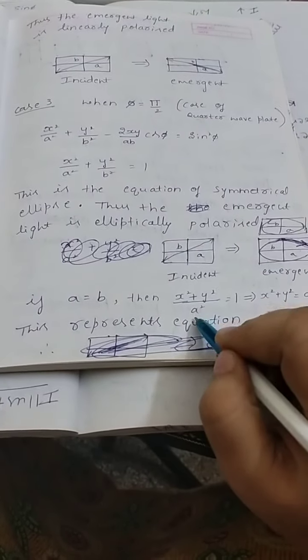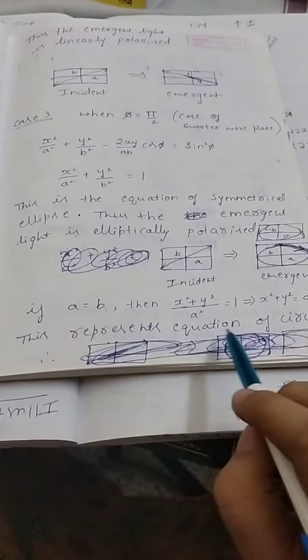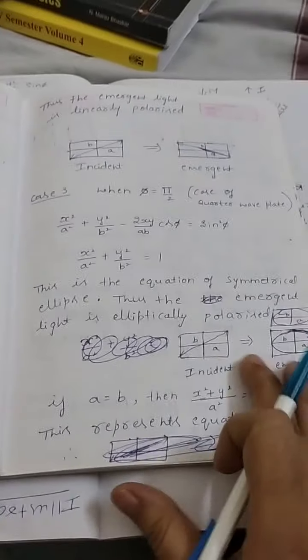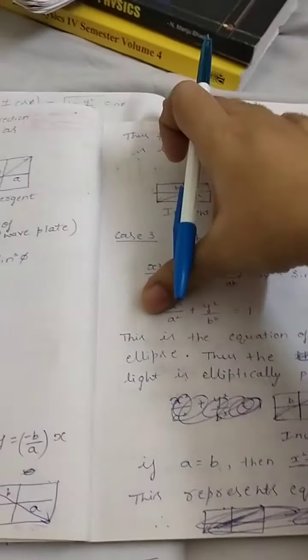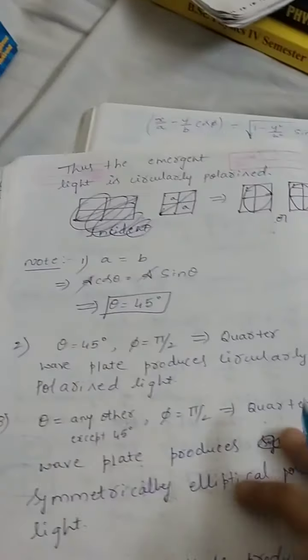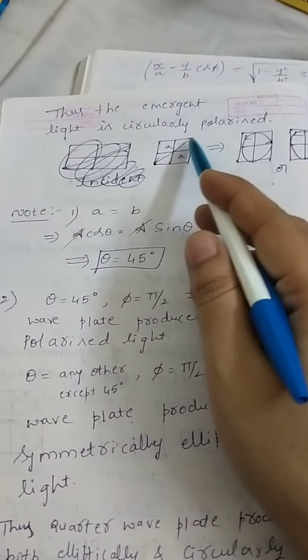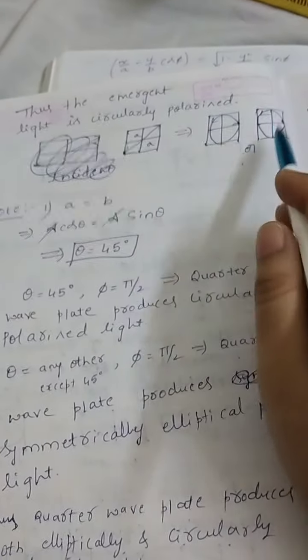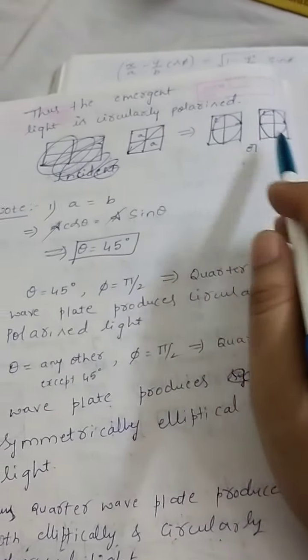So if I equate A is equal to B, then what happens? Then I will get x square plus y square is equal to A square. That means this represents the equation of a circle with A as the radius of the circle. So in that case, if this is the incident ray, then I will get the circularly polarized light.